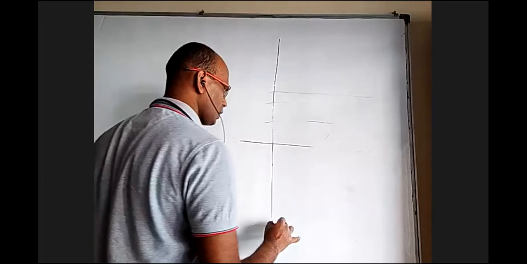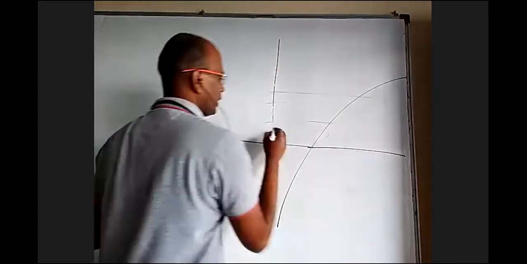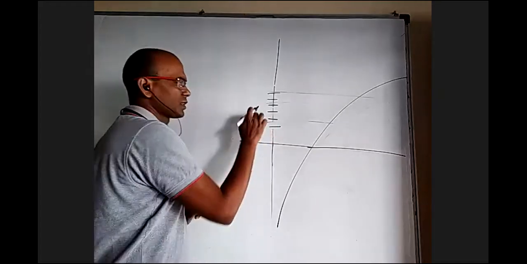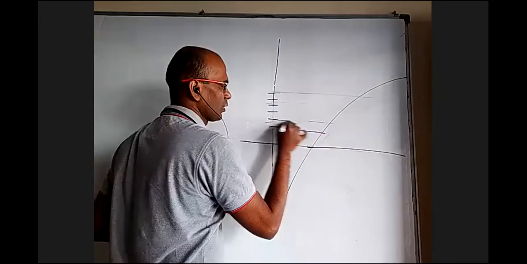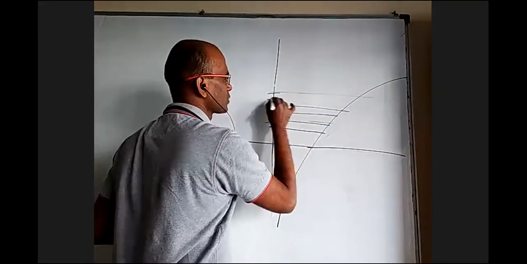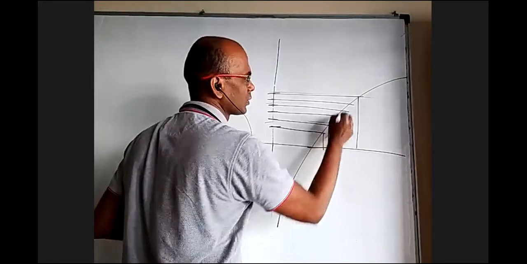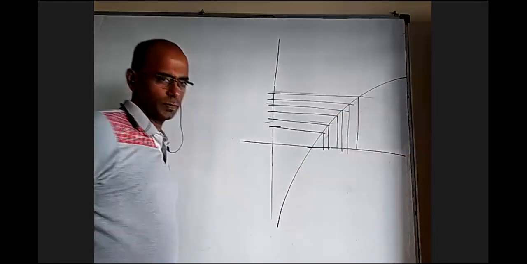So just take the log x graph and draw some lines which are equally spaced. These are all in AP. And when you draw corresponding things here, you will get like this. These all will be in GP.